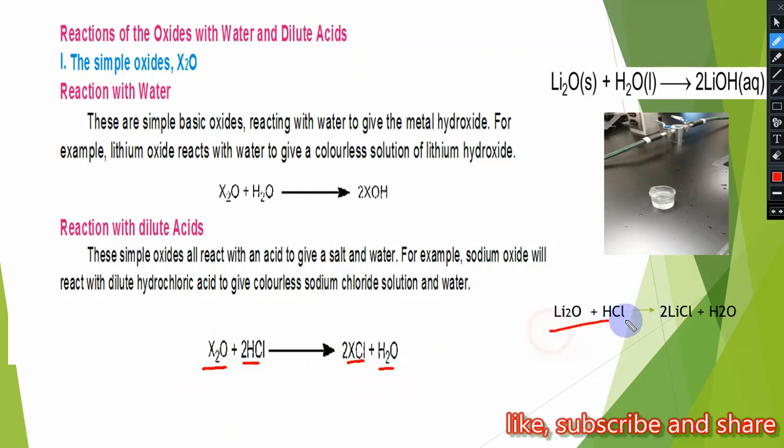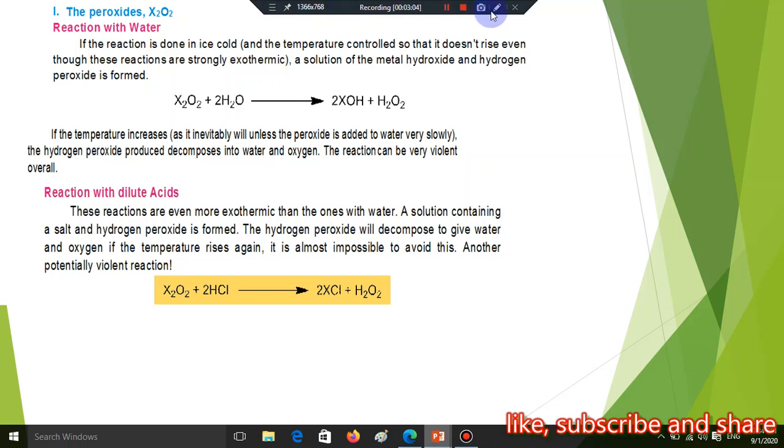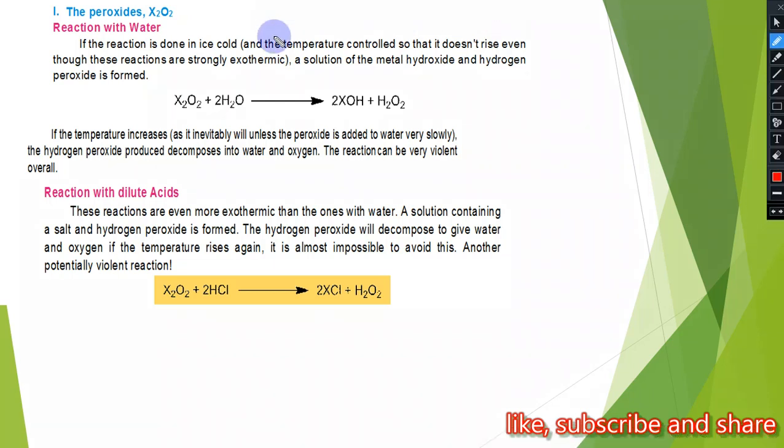Since these oxides are basic in nature, they must react with acid to produce salt and water. The normal oxide of formula X2O, where X means an alkali metal, it may be lithium, it may be sodium, but the normal oxide or simple oxide is only formed by lithium directly. They react with acid to produce salt and water. This is the reaction of lithium oxide with HCl. They produce salt and water.